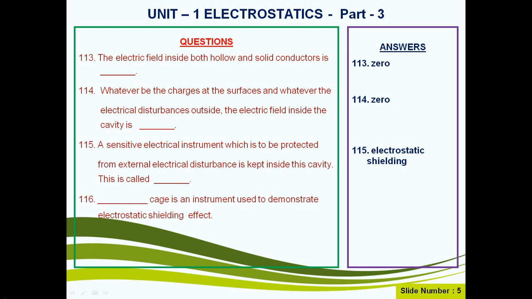Question number 116. Faraday cage is an instrument used to demonstrate the electrostatic shielding effect.